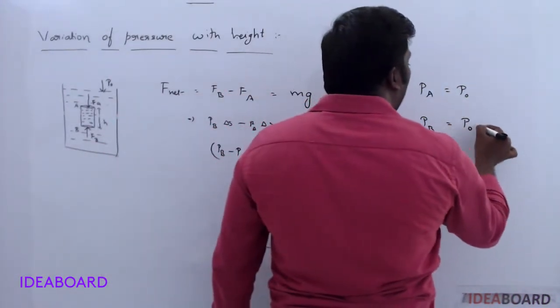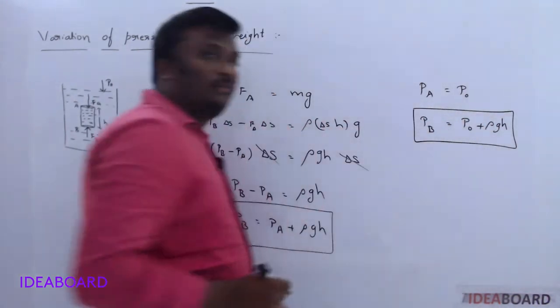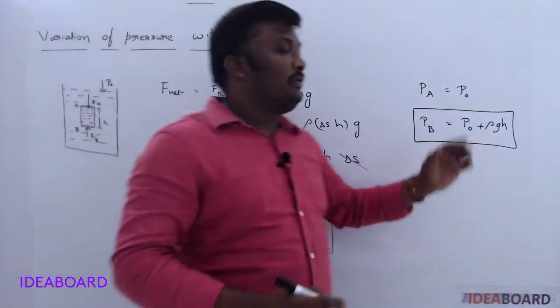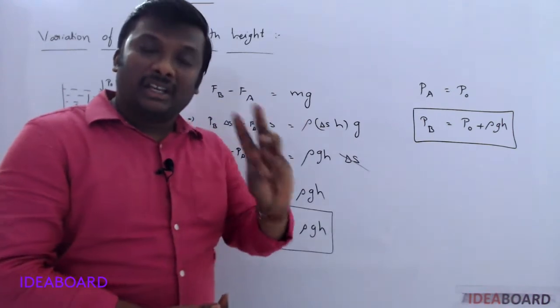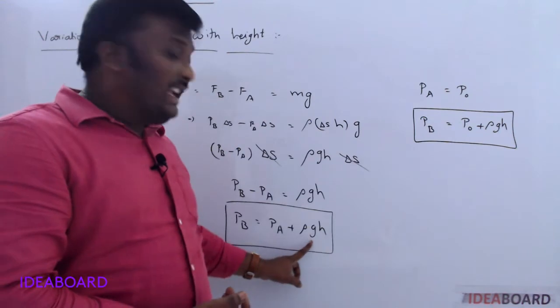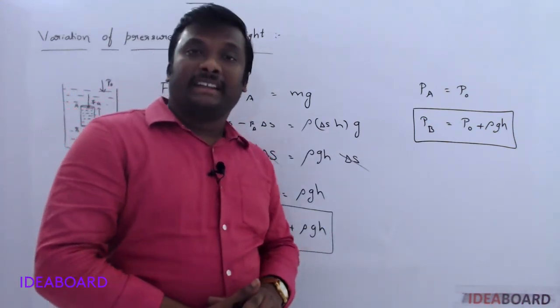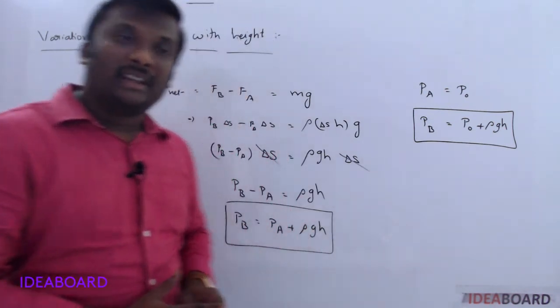So PA is nothing but P naught, plus rho g h. So if you imagine this cylinder at the surface, then the pressure at B is equal to P naught plus rho g h. So pressure generally depends on three parameters. One is density, another one is acceleration due to gravity, and another one is the height or depth from the free surface of the liquid. Clear?